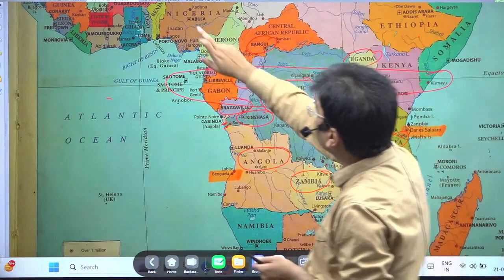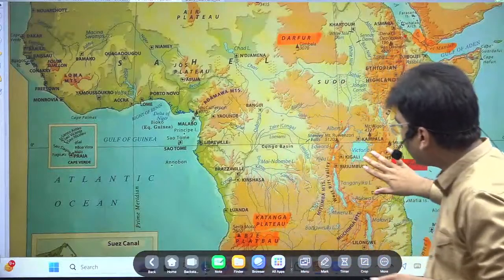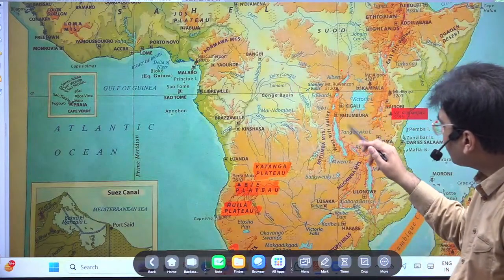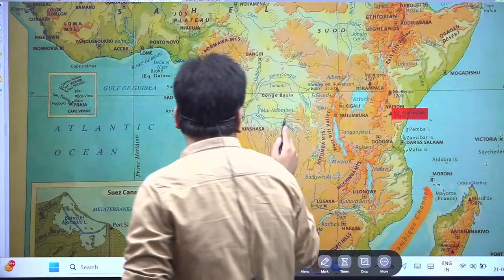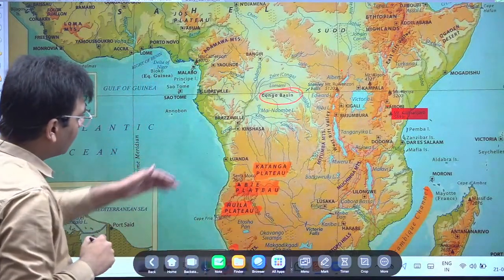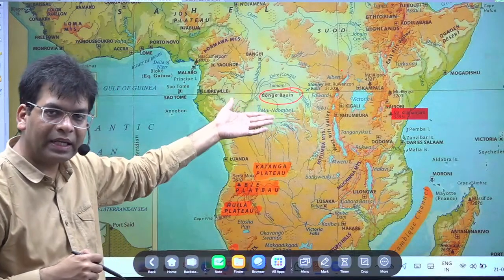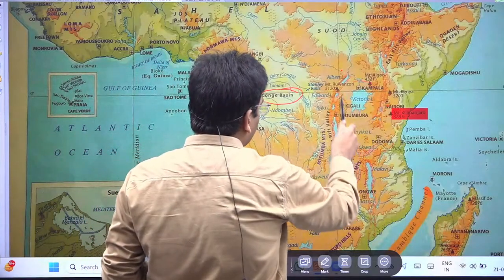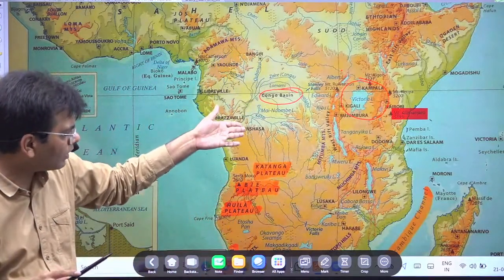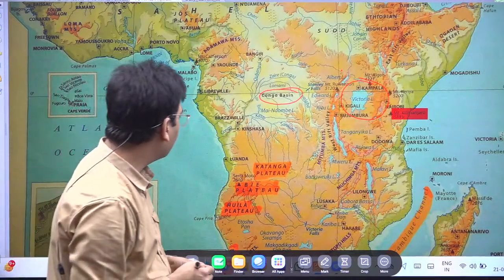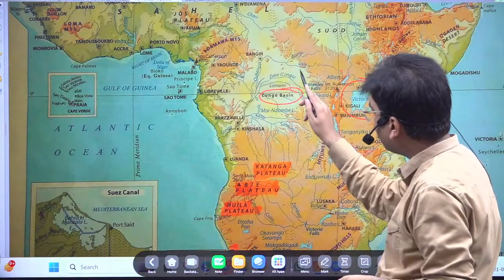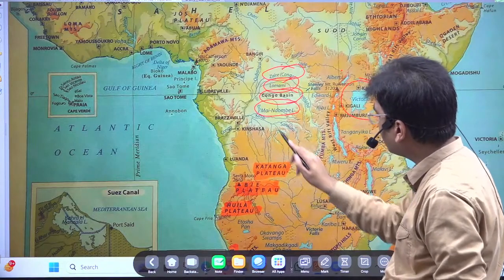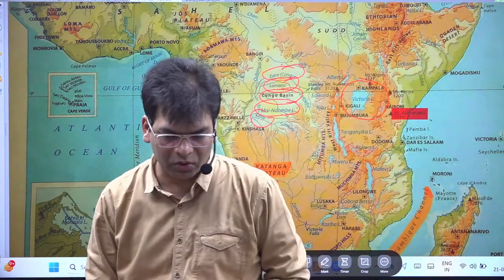So please remember. Also we will try to see this in the physical map. The physical map will show the different mountains and different river systems that pass through the Congo basin. This Congo basin is very famous. It is an equatorial area, so rainfall will be very high and rainforest will be there. Lake Victoria you should remember, but it is not making a border with the Congo. In the Democratic Republic of Congo, the rivers are the Zaire, Lomami and Kasai. So all these things you should go through.